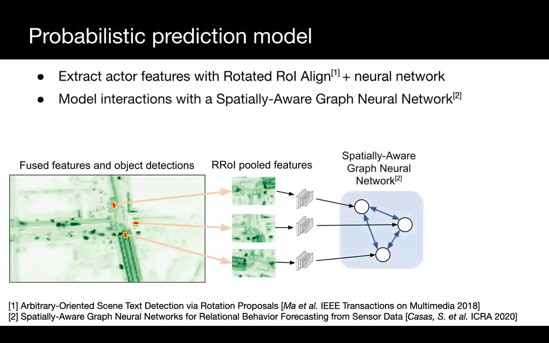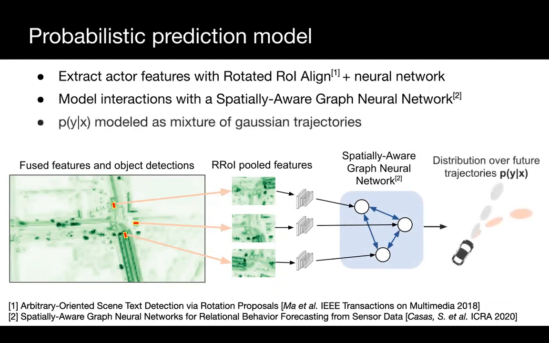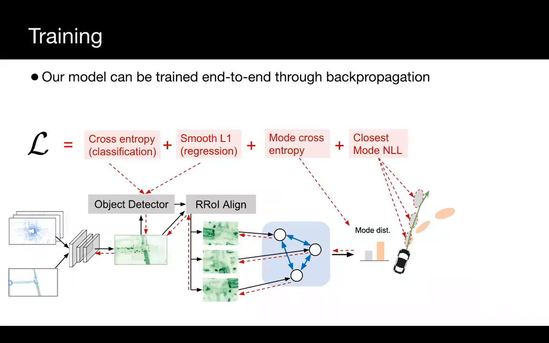We use a spatially aware graph neural network as our prediction model, which performs message passing at the feature level across the detected actors to model their interactions. Finally, a multi-layer perceptron predicts the parameters of a mixture of Gaussian trajectories for each actor independently. This perception and prediction model is fully differentiable and can be trained end-to-end through backpropagation using a multitask objective.